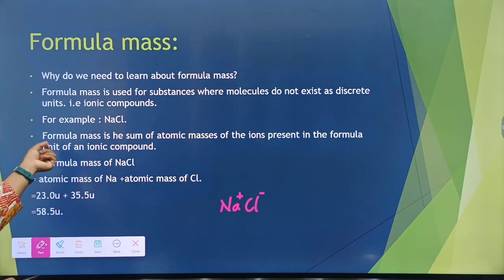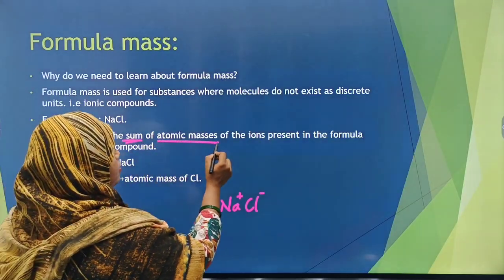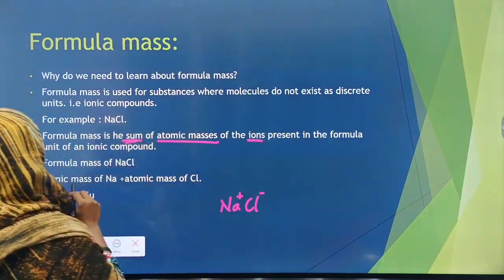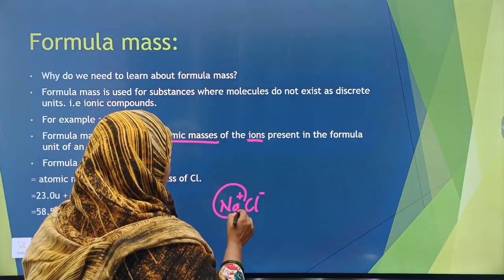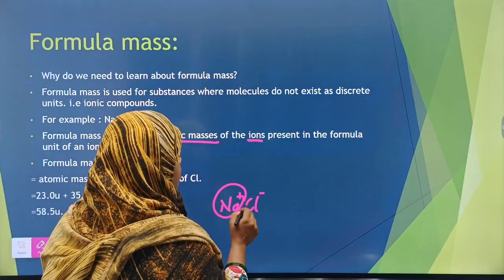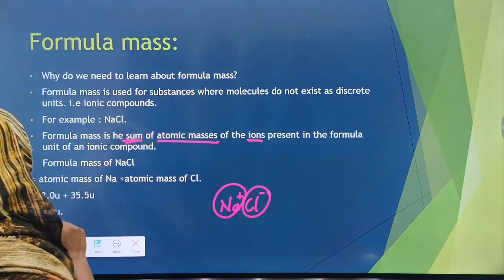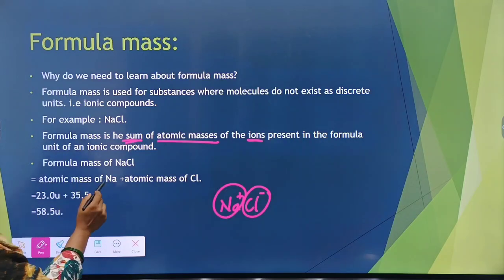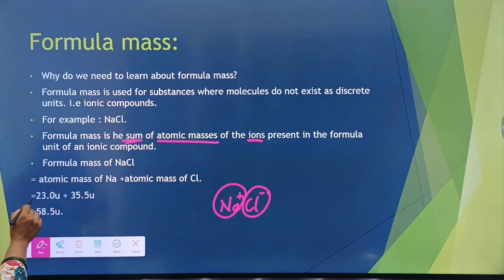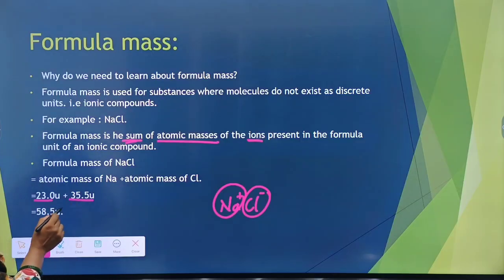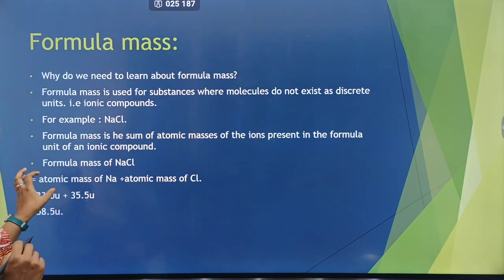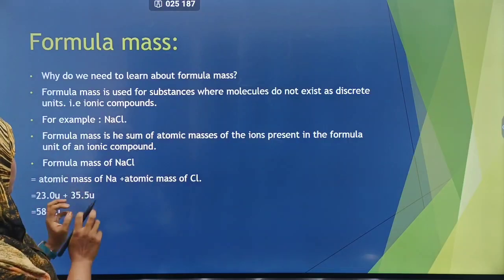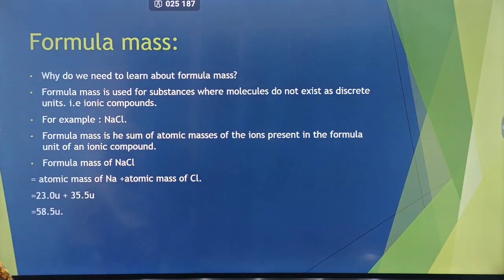NaCl. Formula mass is the sum of the atomic masses of the ions present in the formula unit of an ionic compound. It tells how many sodium atoms and chlorine atoms are present. As I have solved over here, the atomic mass of sodium plus the atomic mass of chlorine, which is 23 for sodium and 35.5 for chlorine, gives a value of 58.5 units. So this says how much of sodium and chlorine is present in this particular compound.